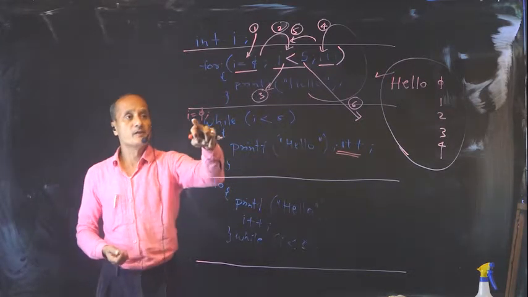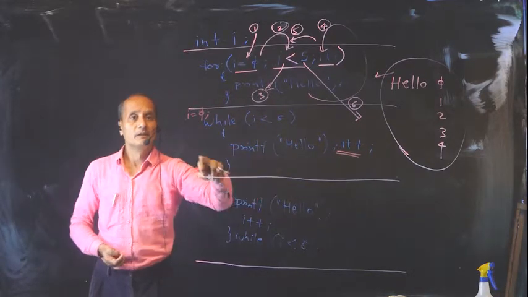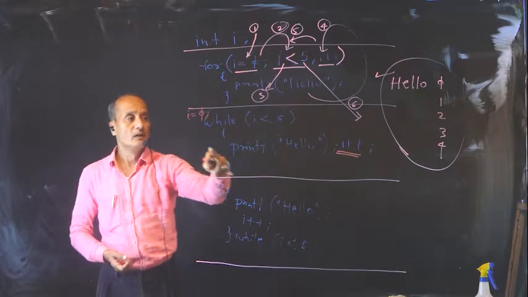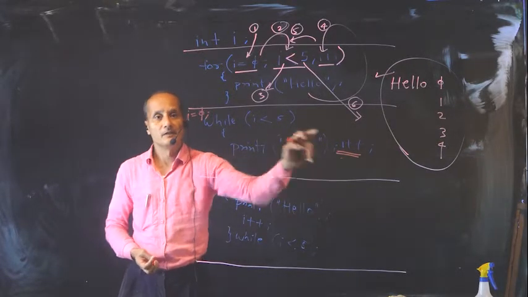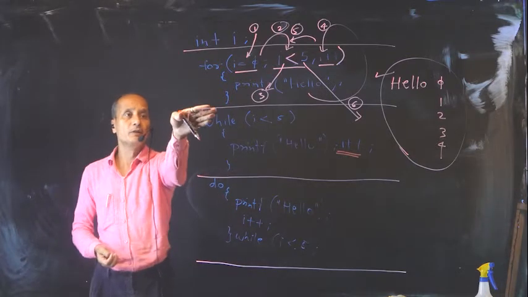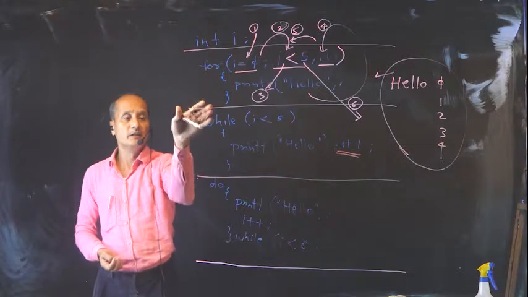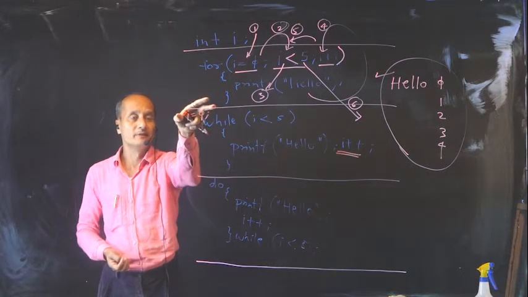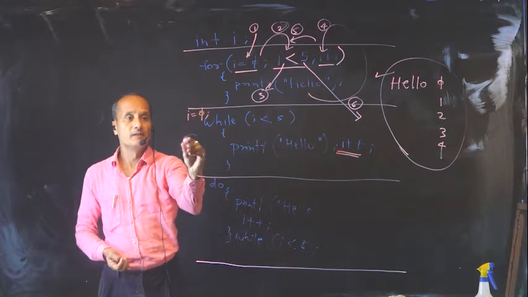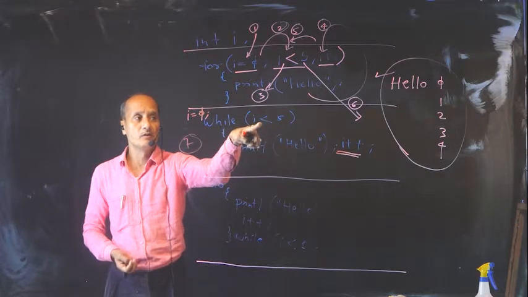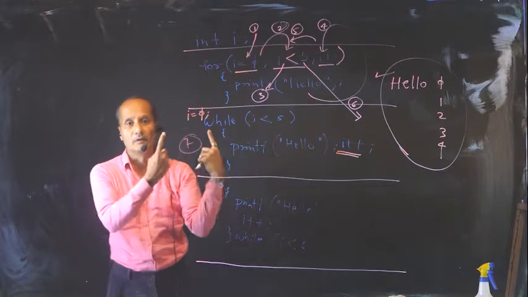So it is the responsibility of a programmer in a while loop to initialize the variable before and increment the variable inside. For example, if I forget to initialize I equal to 0 here, and suppose the value of I is 7, then at this condition check itself it will be false and hello will not happen even once.